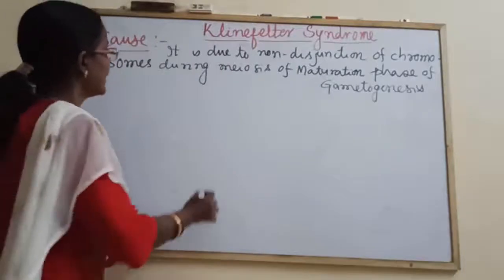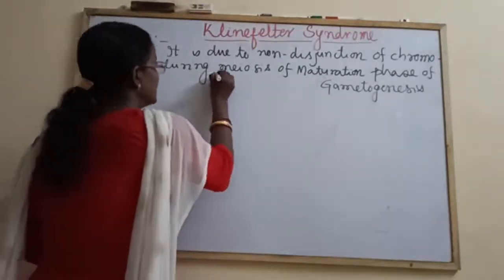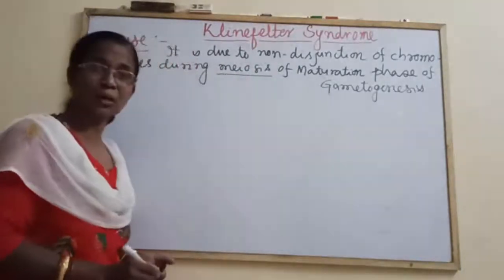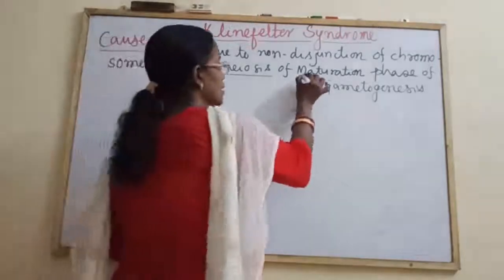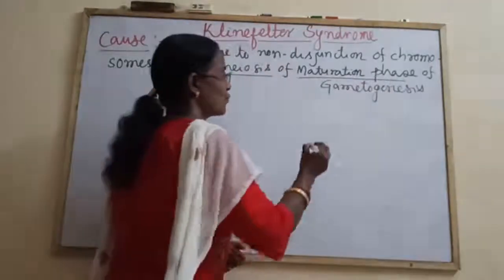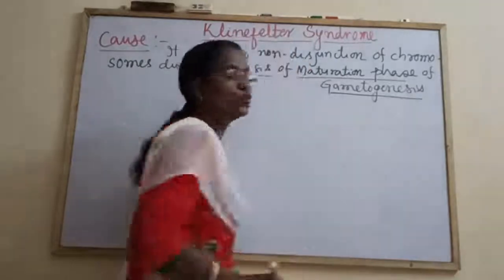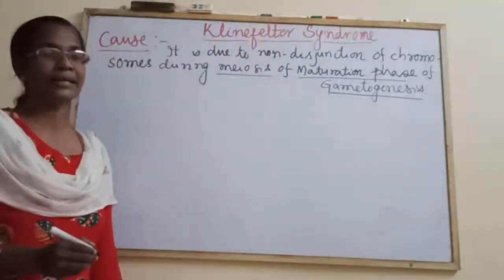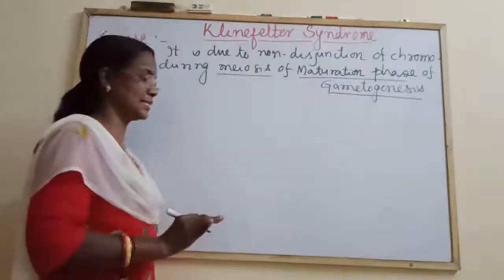So where does it occur? During meiosis, either meiosis 1 or meiosis 2. Which phase? The maturation phase of either oogenesis or spermatogenesis.